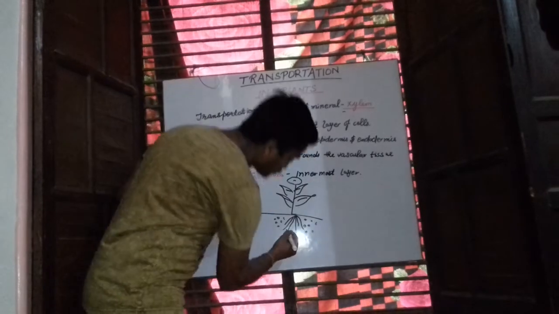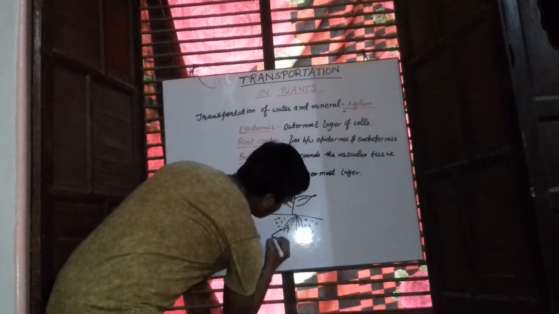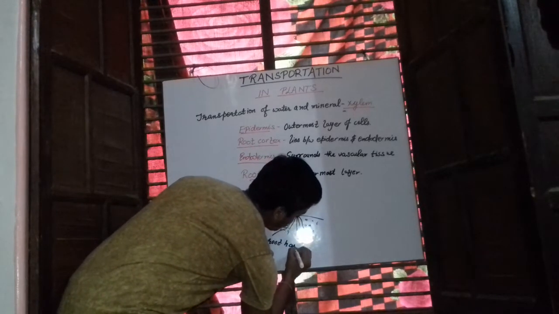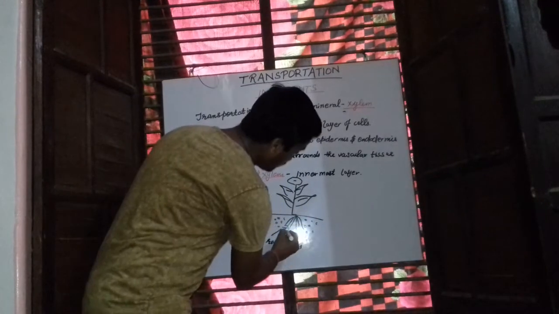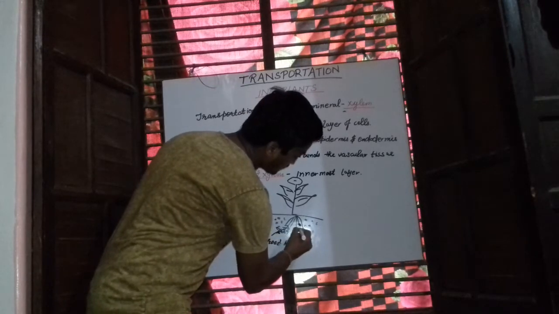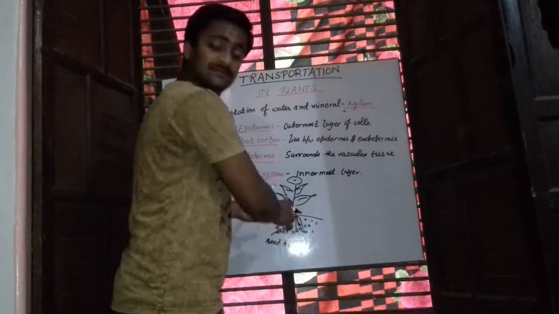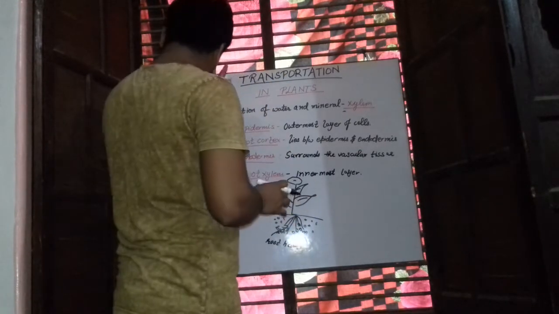Now these roots have special hair-like structures called root hairs. These root hairs are directly in contact with the water droplets present in the soil, and they absorb this water from the soil along with the dissolved minerals.